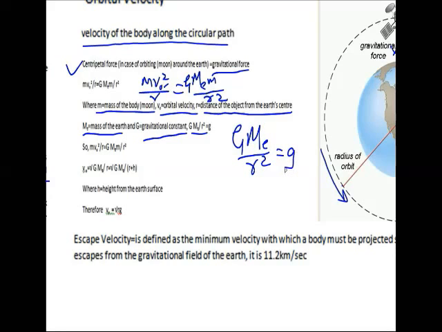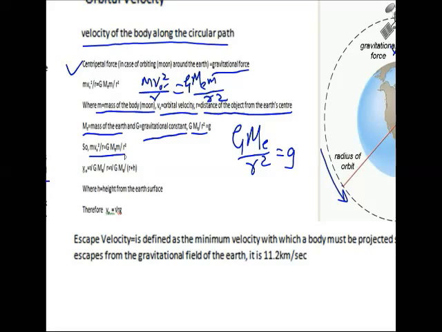Here m is the mass of the body, v naught is the orbital velocity, r is the distance of the object from the Earth's center, M e is the mass of the Earth and G is the gravitational constant, so we add G to it. So G into M e into m divided by r square. We can also write G M e divided by r square is equal to g. Using the same equation, m v square divided by r is equal to G M e m divided by r square.